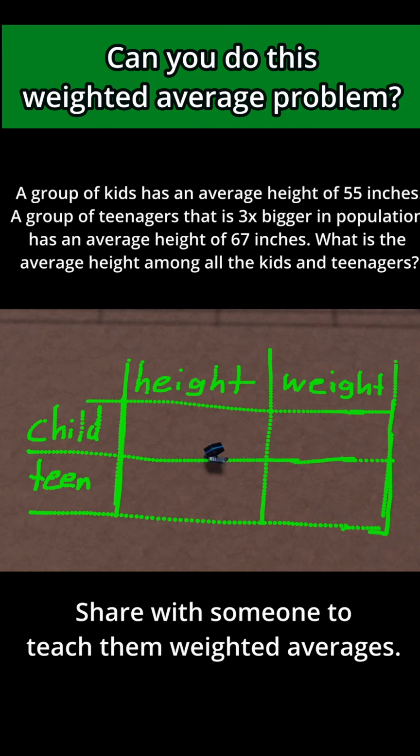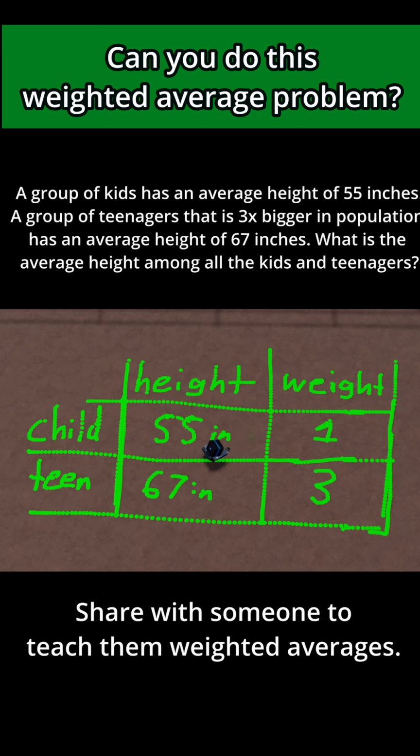So it says that the children have an average height of 55 inches, and the teenagers have an average height of 67 inches. And then, even though we don't know how many kids and teens there are, we know the relative amounts of them, because we know that there's 3 times as many teens as there are kids. So I can use this to assign a weight to them so I can compute a weighted average. Because it says there's 3 times as many teens, I'm going to give them a weight of 3, and then the children will have a weight of 1 in this problem.